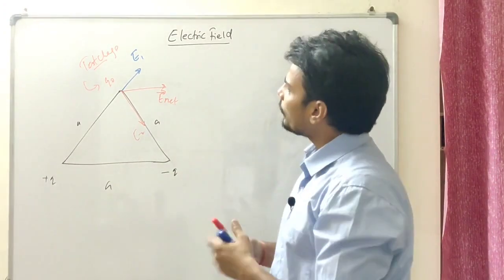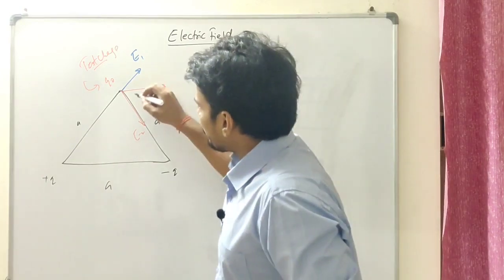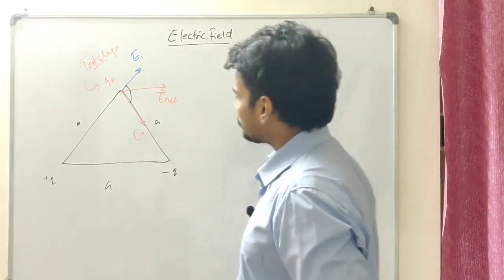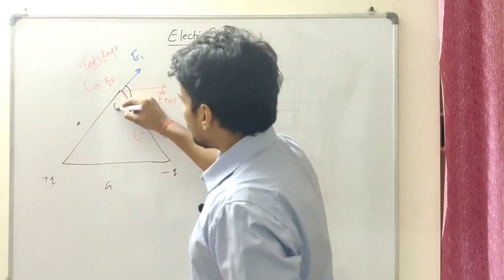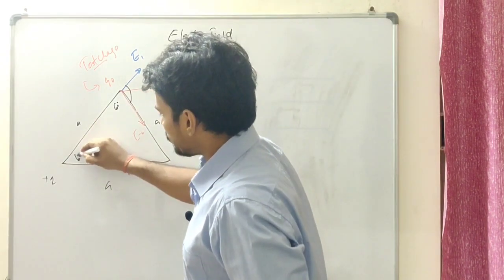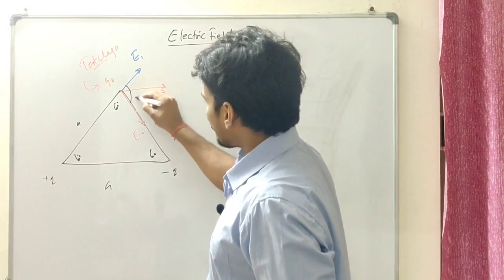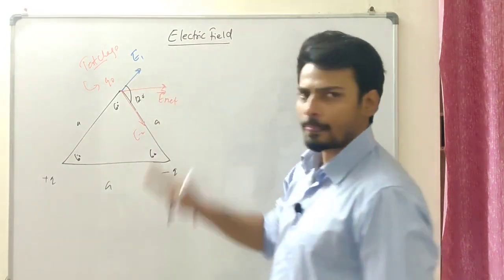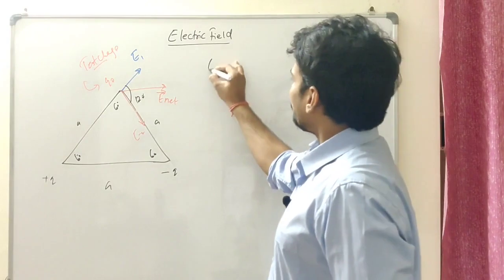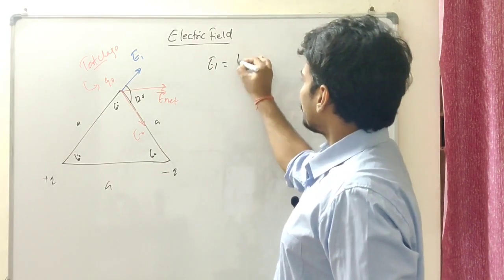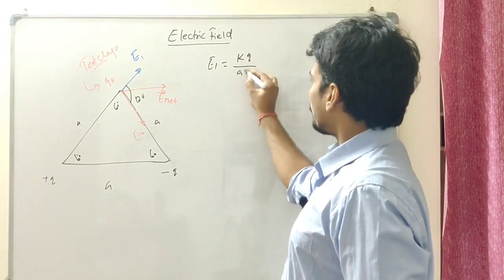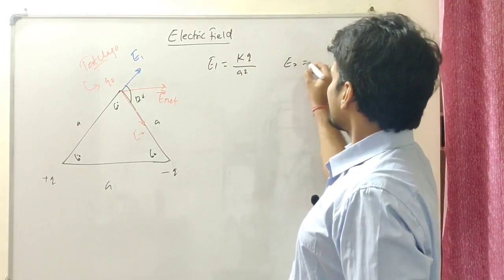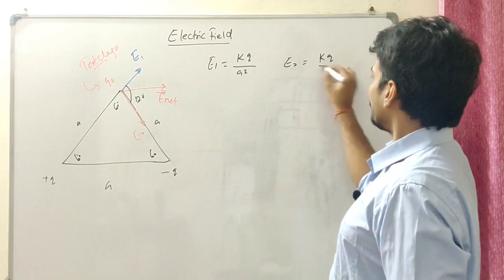All right, no problem. Let's figure out the angle between them. It's an equilateral triangle, so 60, 60, 60. Let me put 60 over here, 60 over here, and 60 over here. This angle should be 120 degrees. Now the value of E1 should be KQ over A square, and the value of E2 should be KQ again over A square.